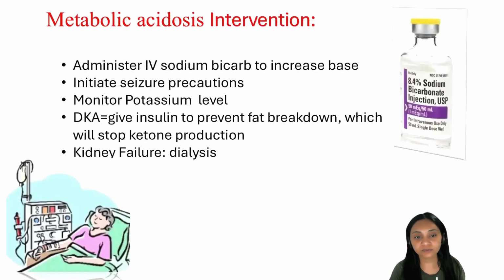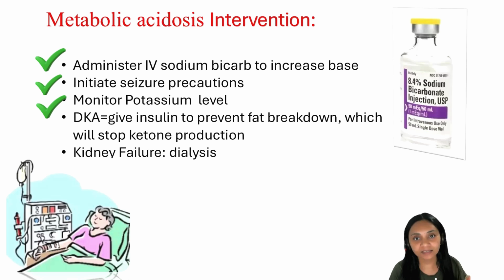So what are we going to do? What are the interventions? In metabolic acidosis there is too much acid, so we're going to administer base in order to increase the base level and maintain the acid-base balance. So administer IV sodium bicarbonate. Take seizure precautions. Monitor the potassium level as the patient will have hyperkalemia.